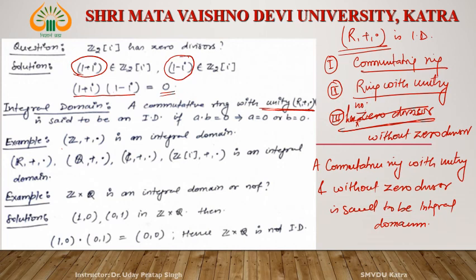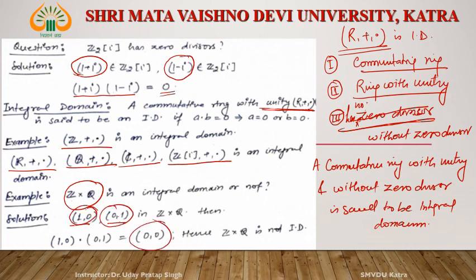What are the examples? Z plus dot, R plus dot, Q plus dot, C plus dot, Zi plus dot, all are integral domains. Is Z cross Q an integral domain? No. Why? Consider two elements, (1, 0) and (0, 1). 1 from Z, 0 from Q in the first ordered pair, and 0 from Z, 1 from Q in the second. These two are non-zero, but their product is 0.